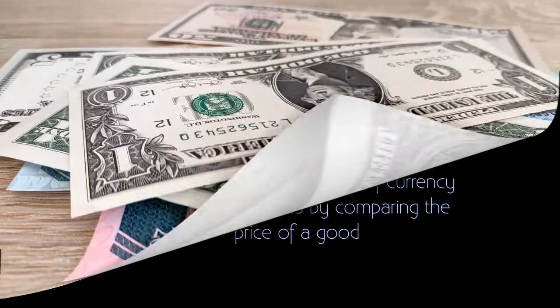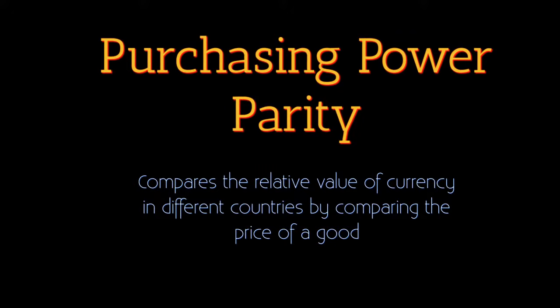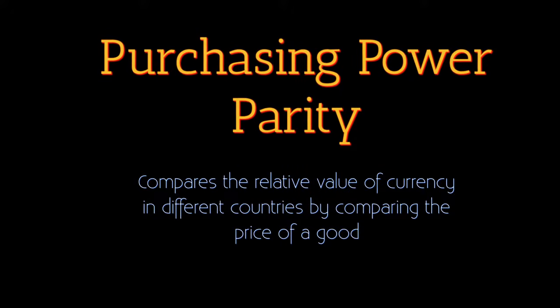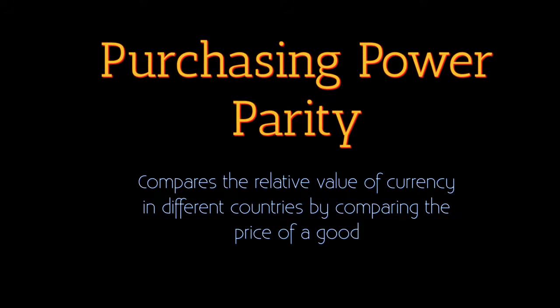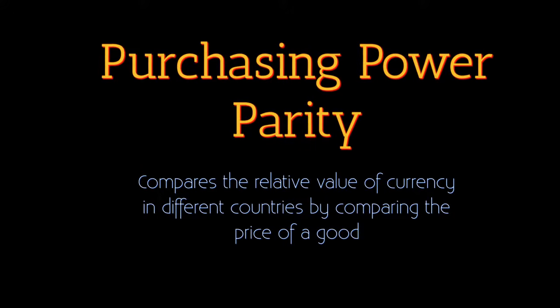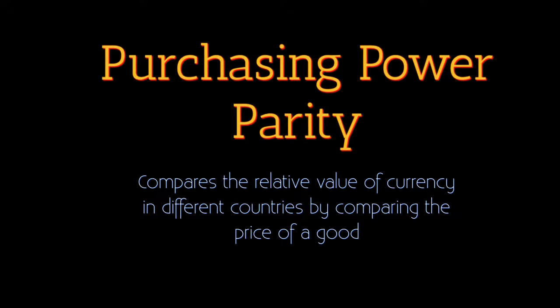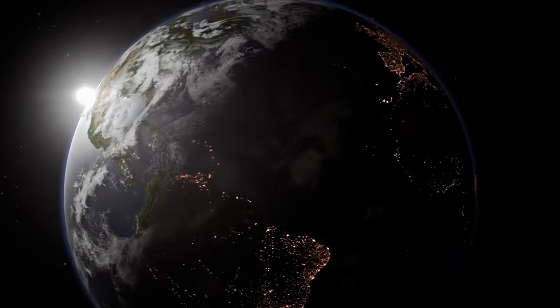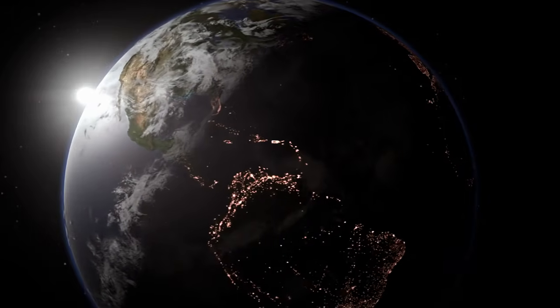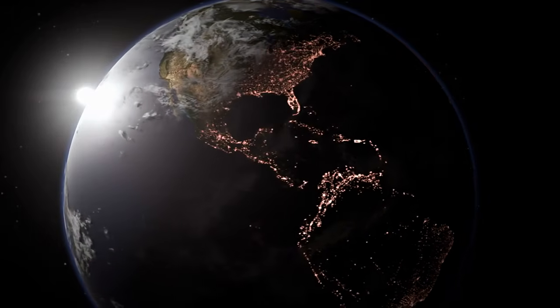Specifically, it is a measure of purchasing power parity, a tool that compares the price of a single good or a basket of goods across countries to compare the relative value of currency. We use the Big Mac because it is sold in many countries around the world, with similar ingredients, making it a relatively consistent item to compare with.